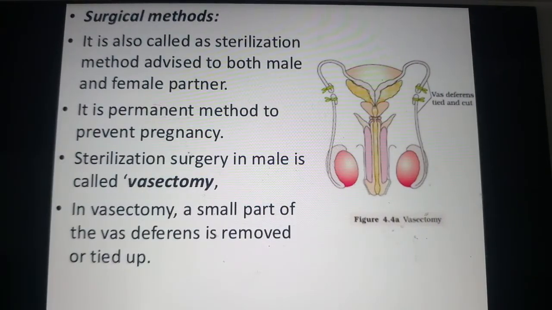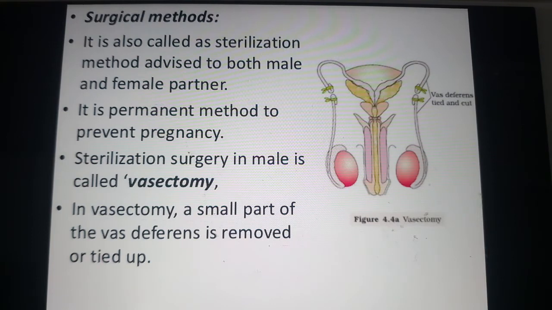Next we shall see another type of contraceptive method, called the surgical methods. It is also called the sterilization methods. We have studied that contraceptive methods are of two types: temporary methods and permanent methods.